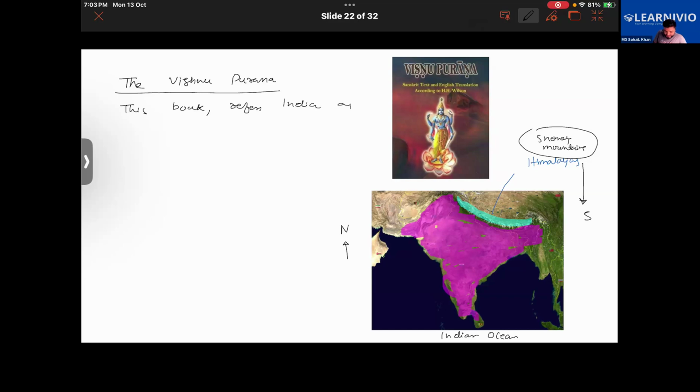This book refers to India as Bharata. It is not Bharat, it is Bharata. Then it defines Bharata as follows: a country lying north of the ocean and south of what?